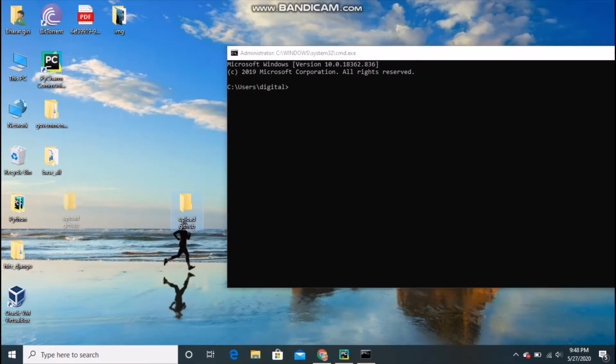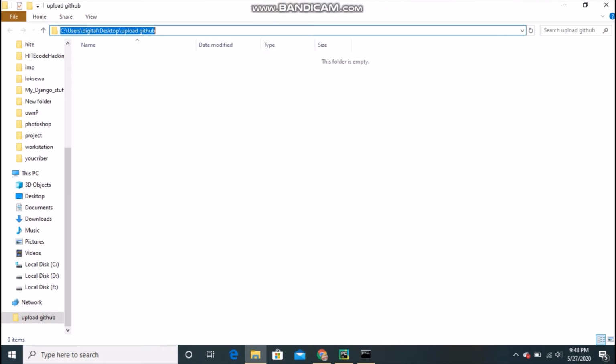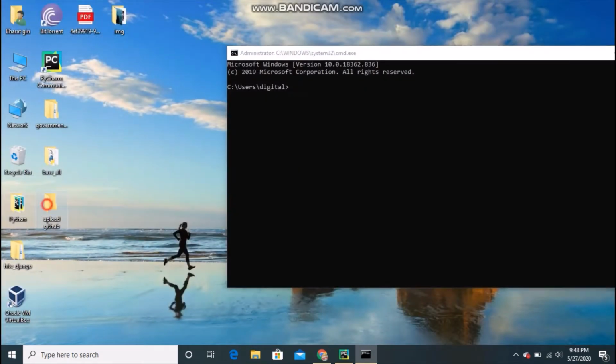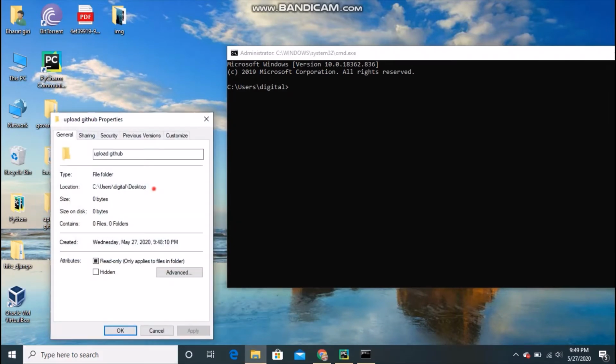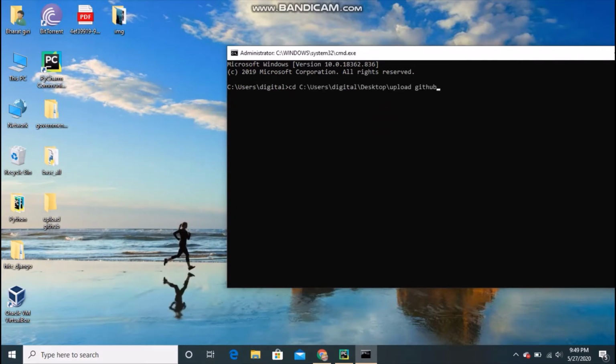Upload GitHub. To know this directory, I will click here and it will give me the directory. Ctrl+C to copy. Another way is to right click and go to Properties, where you can see the location. Then cd, and I will paste this. Now I am in the current directory of this folder.